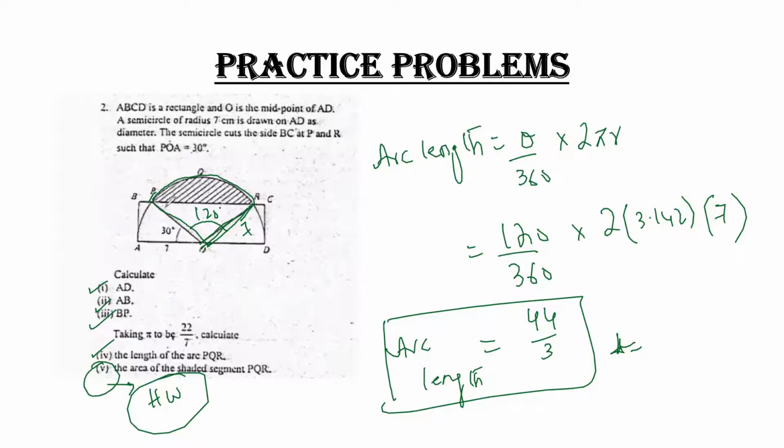Since it is not a right angle triangle, the formula for this triangle is half AB sine C. The formula for area of a sector is theta upon 360 into pi r square. After subtracting, you will directly get your answer for this shaded region. Clear? You have to do it by yourself.